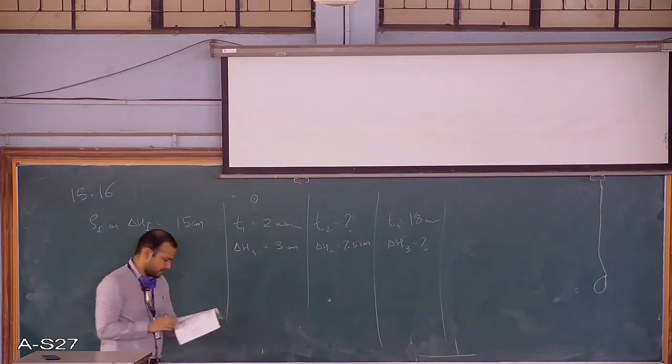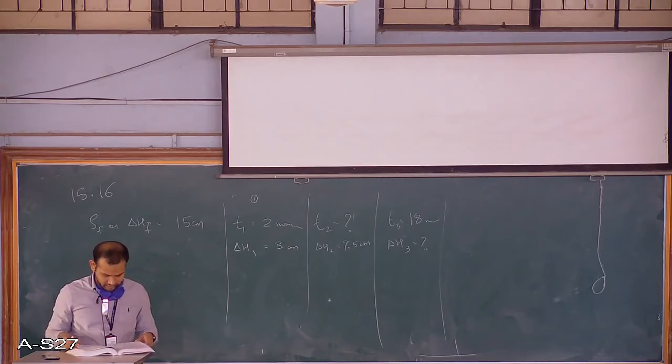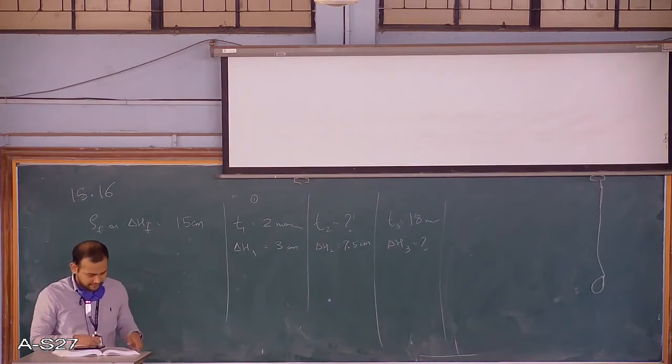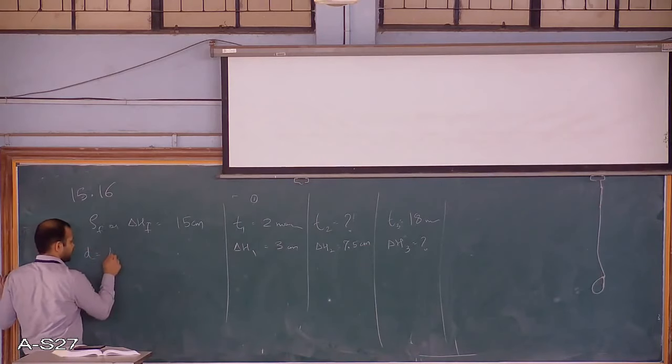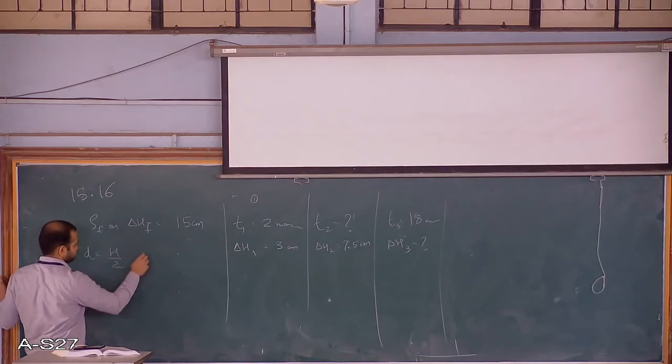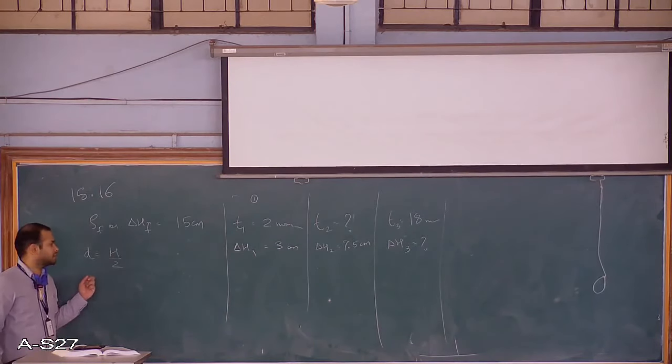One more thing they have given you is the drainage condition. So what is it? They have given you double drainage. So D equals H by 2. Now, can you imagine why this D value is given? Or can you find H anywhere?